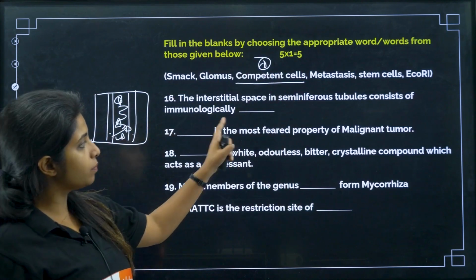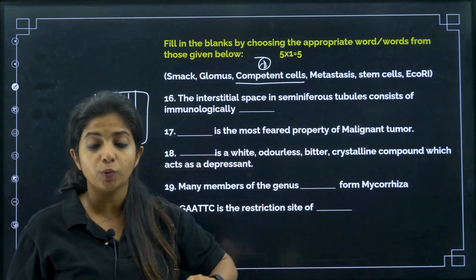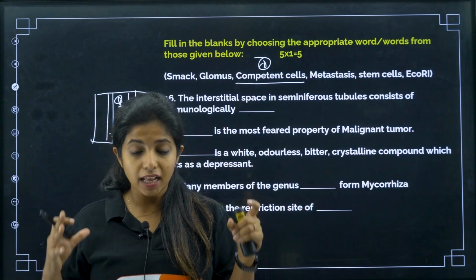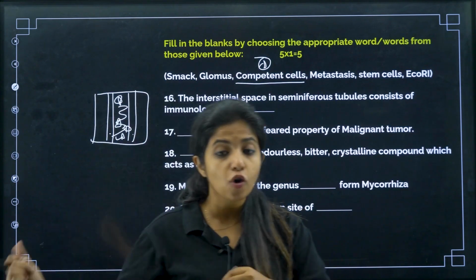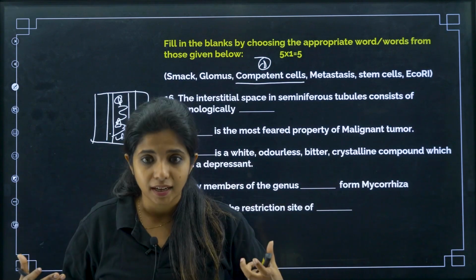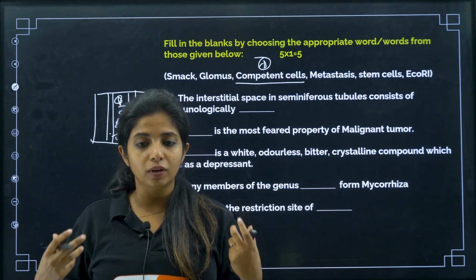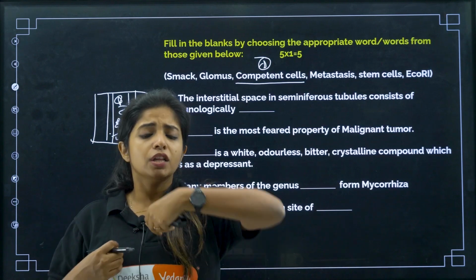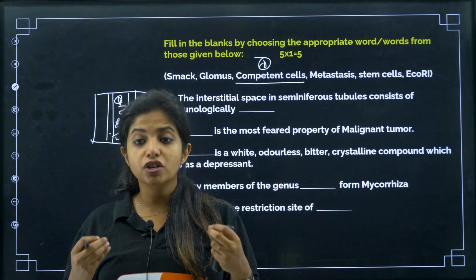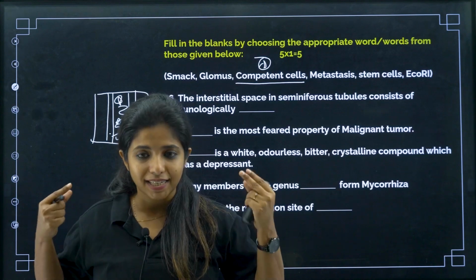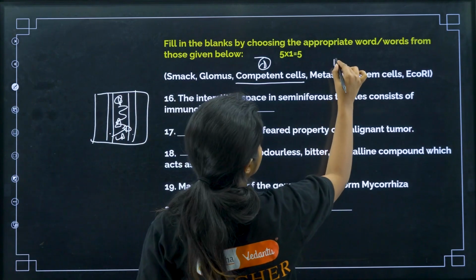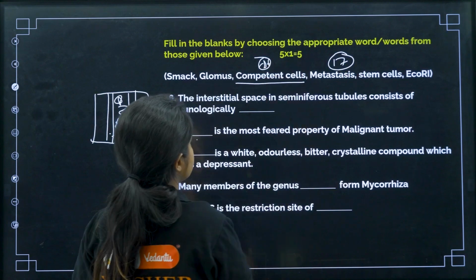Now, dash is the most feared property of malignant tumor. What do you mean by malignant tumor? Malignancy means the cells in the tumor can roam around anywhere in the body. That is why we say the cancer has spread. In malignant tumor only, the cells spread throughout the body and cause cancer. They show something known as metastasis. So this becomes the answer. For 17, this is the answer. For 16, this is the answer.